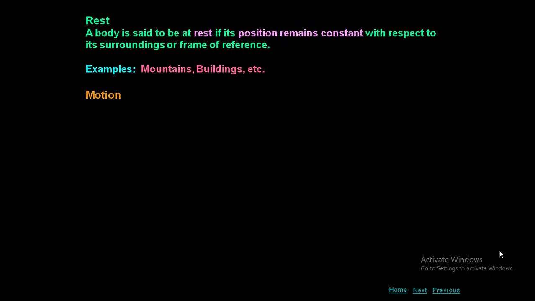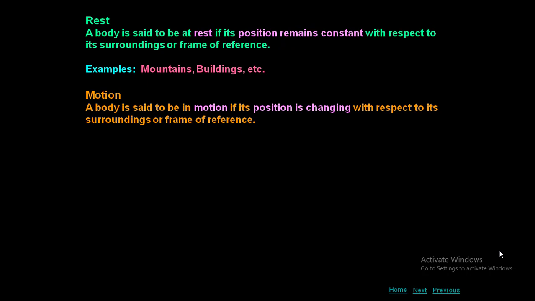Motion. A body is said to be in motion if its position is changing with respect to its surroundings or frame of reference. So, whenever the position of a body changes with respect to time, then we can say it is in motion. Example, moving car, buses, trains, cricket ball, etc.